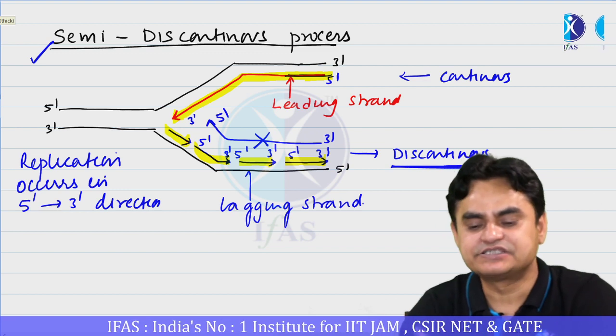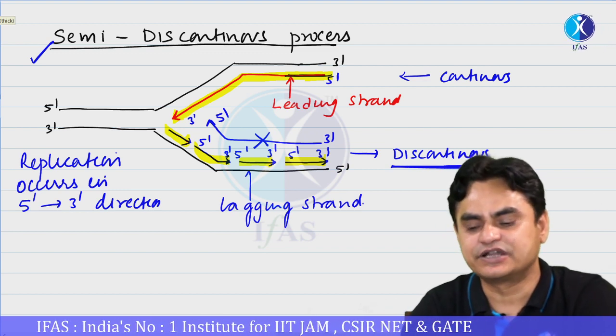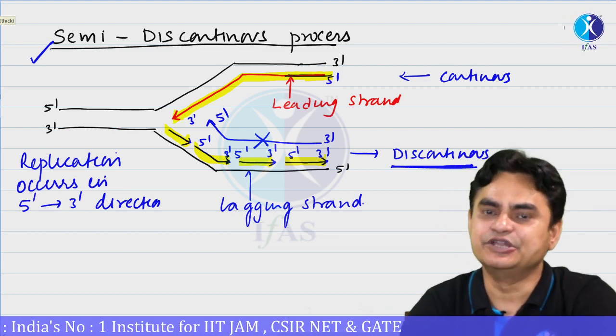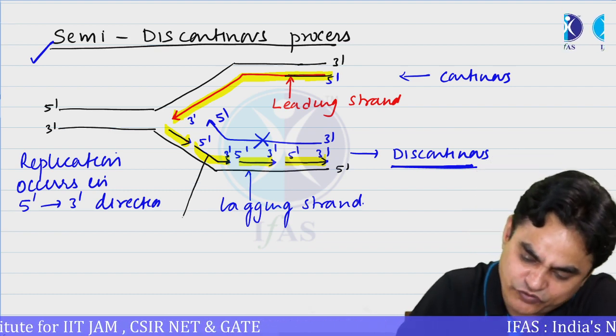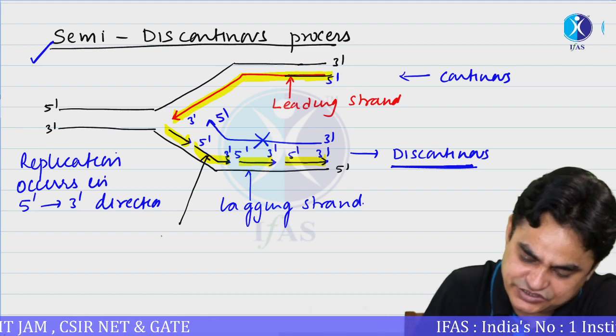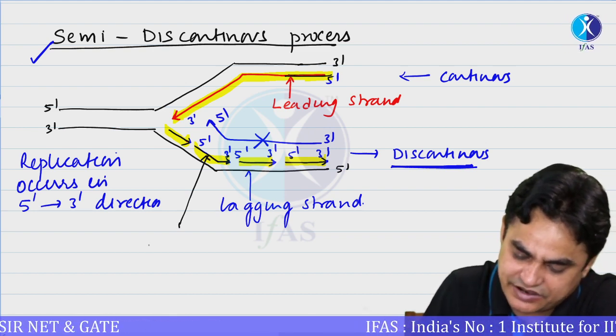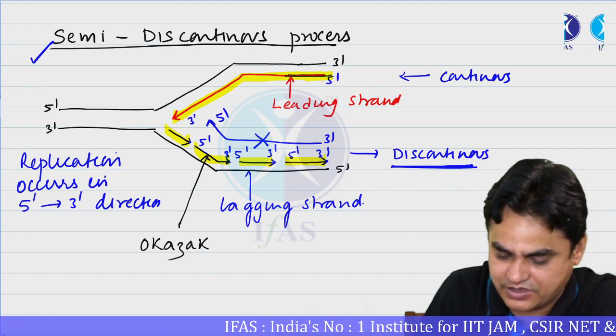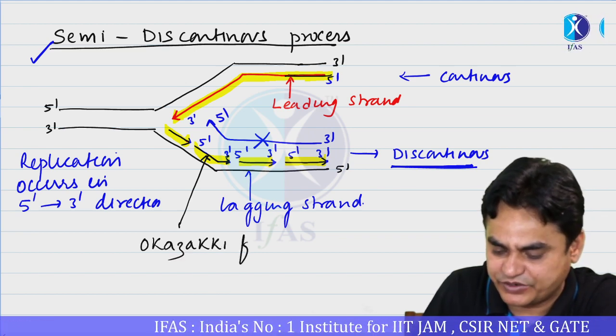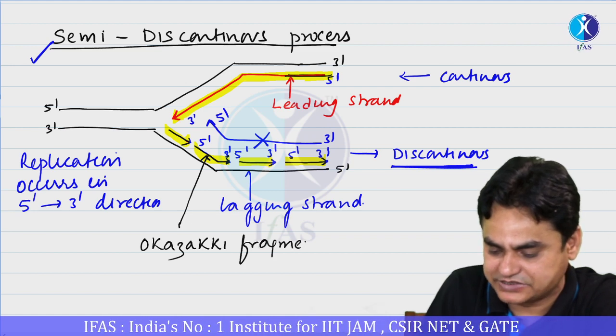So DNA replication is a semi-discontinuous process. One of the strands is continuously synthesized, while the other strand is discontinuously synthesized, so the process is referred to as semi-discontinuous. And these short fragments which are synthesized on the lagging strand are referred to as Okazaki fragments.